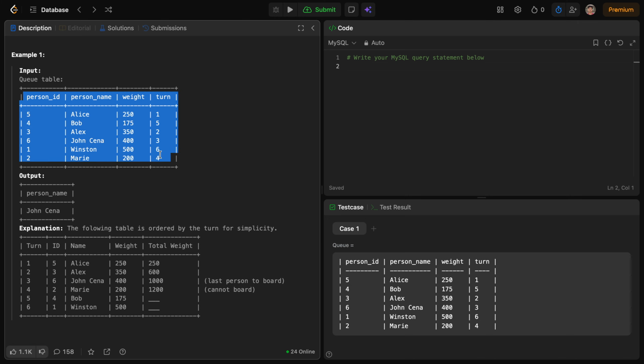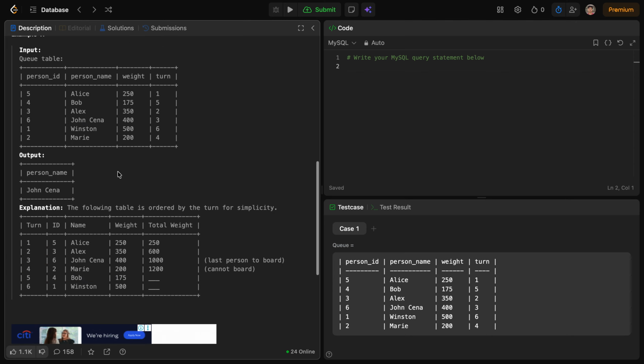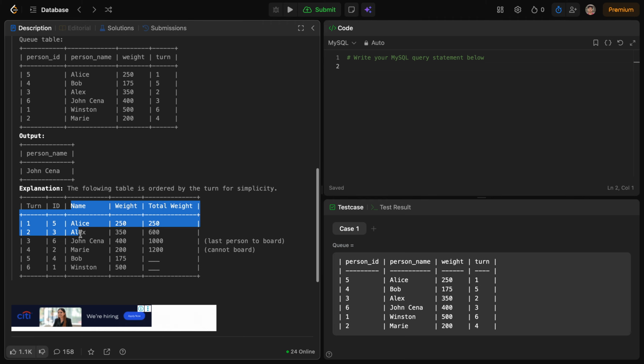Now we have a table: person_id, person_name, weight and turn. In the explanation, if you see, they order by turn in ascending order, and they sum the running sum, the cumulative sum of each weight using the turn. So this is a very simple and very interesting question. Our first target is to find these two things only: the name and the total weight. So our target is to find the name and the cumulative sum of weight as a total weight.